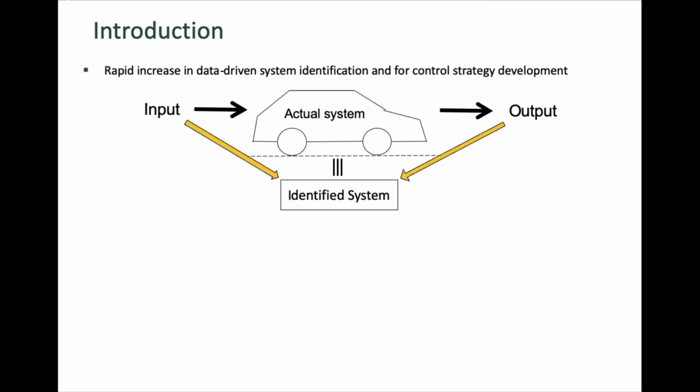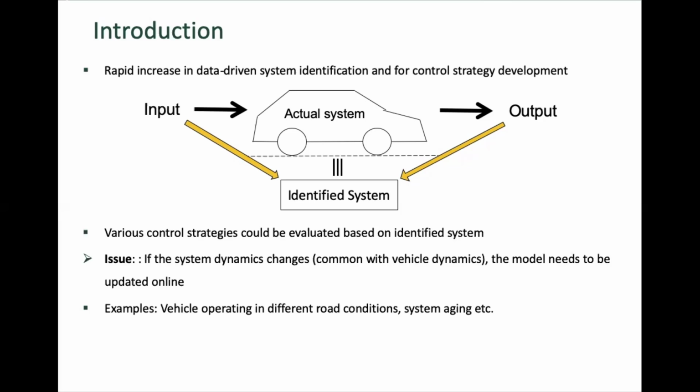As you can see here, with that input and output data set, we can get the equivalent identified system, and this system could be used for control strategy development. Once it is formed, it could be used to implement the control strategies both online and offline to assist in vehicle performance optimization.